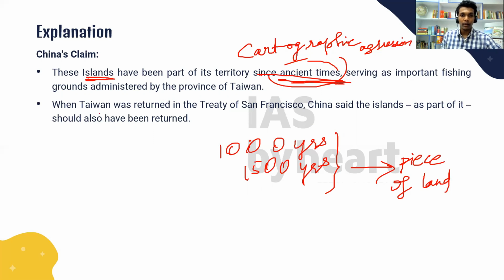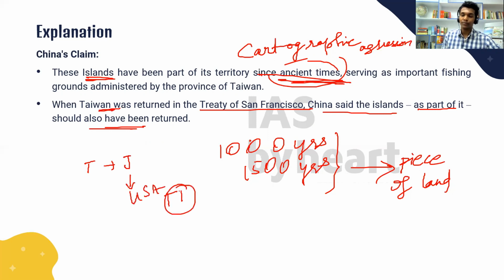Okay, and we also can see that when Taiwan was returned in the Treaty of San Francisco, China said the islands, as a part of it, should also have been returned. We saw that Taiwan was also under Japanese control, and then it went to US control. Now the status of Taiwan itself is being challenged because China calls Taiwan a part of it, but Taiwan calls itself independent. That dispute is also going on. So let's move on to the next question.